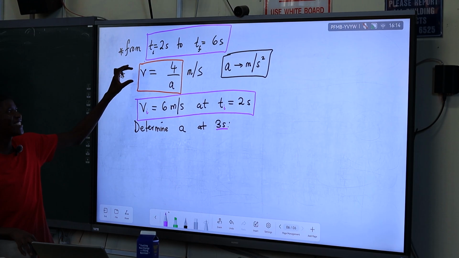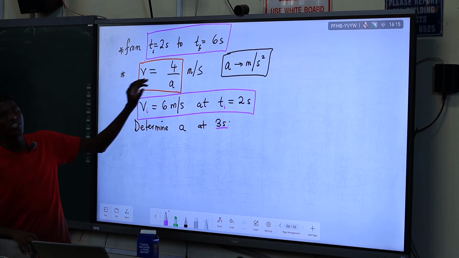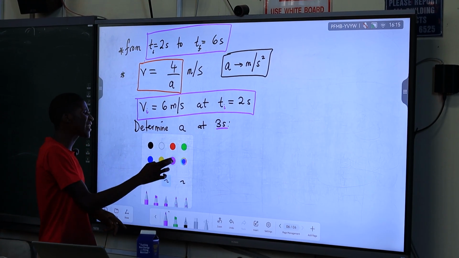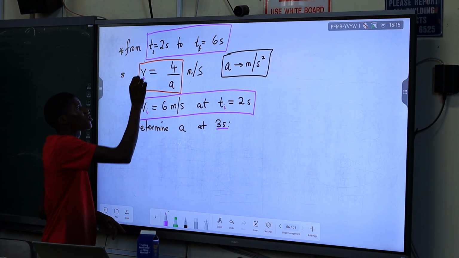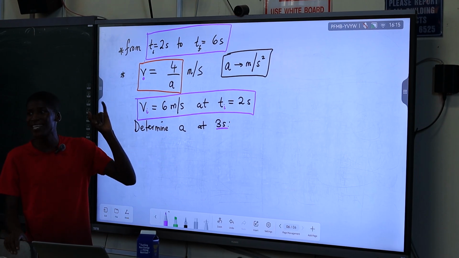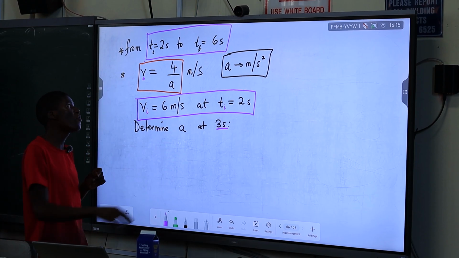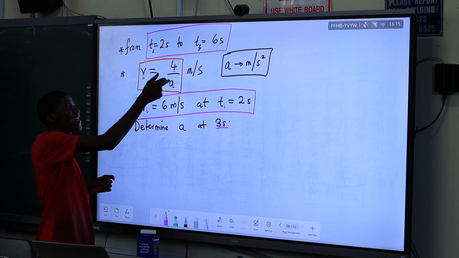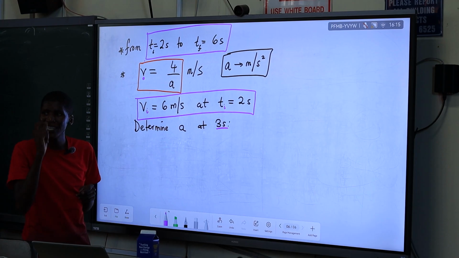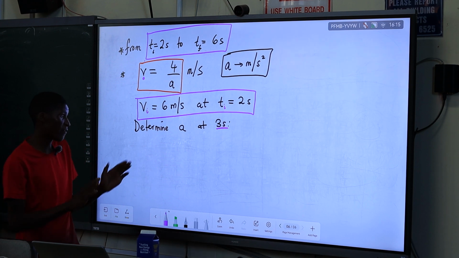The velocity is changing. The equation is v equals 4 over a. So if I put different values of v, it means my acceleration will also be different. Yes. So if I put different values of v, my acceleration is also going to be different. So acceleration here too is not constant. Okay, we agree with that.